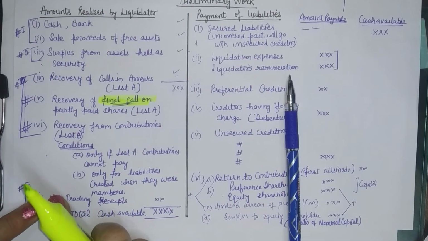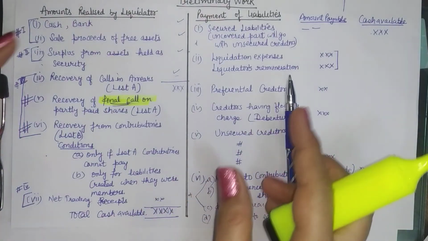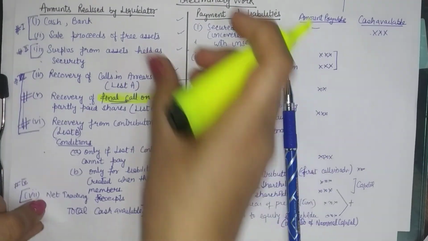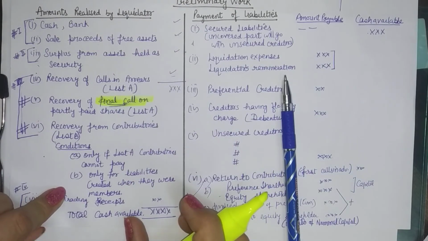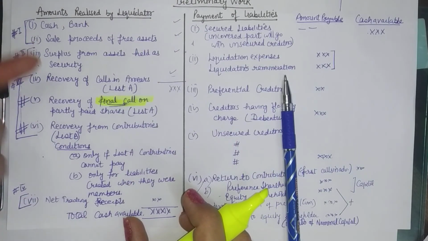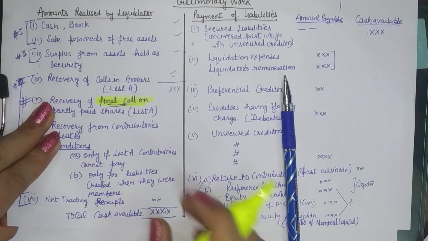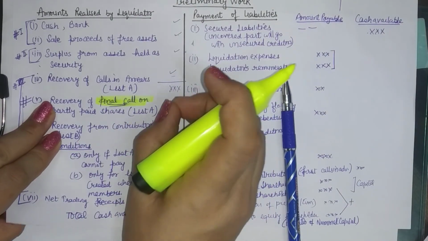Then you have trading receipts less payments or expenses. If you have any, they will be deducted. So we have a rough amount here. Don't total it up. So even a rough statement also has some rough calculations. So just keep it as it is, put a question mark here or just leave the space.